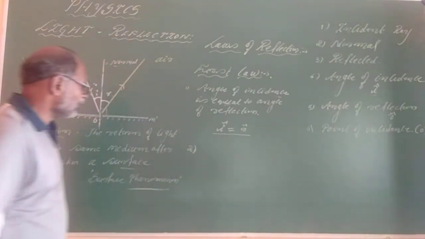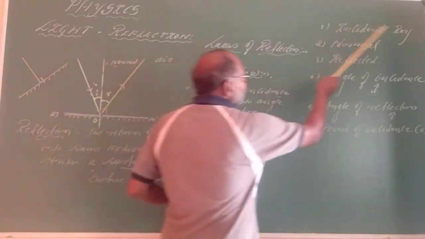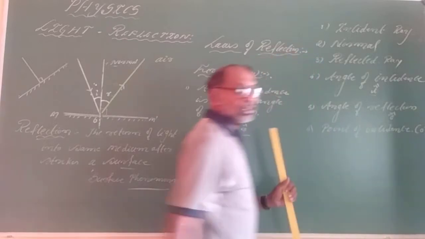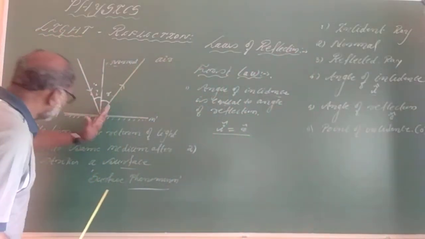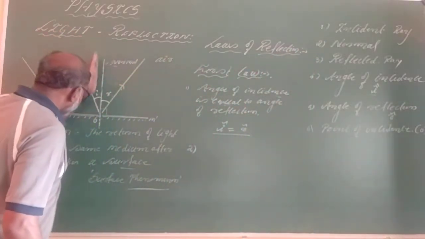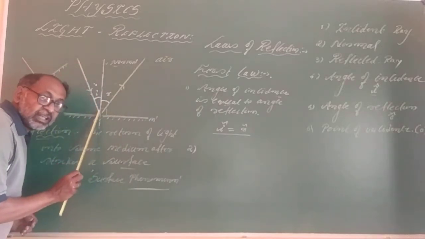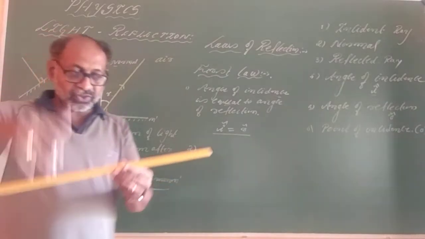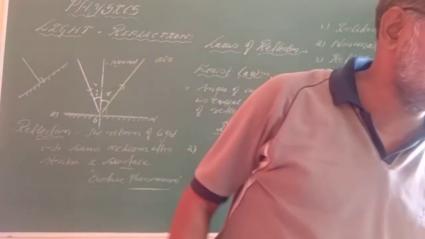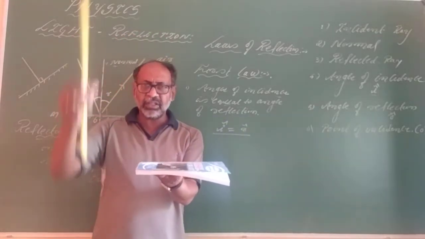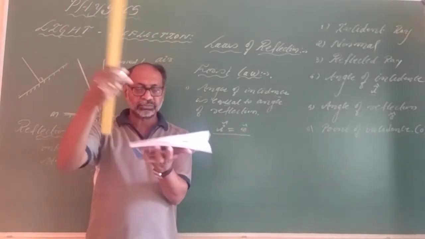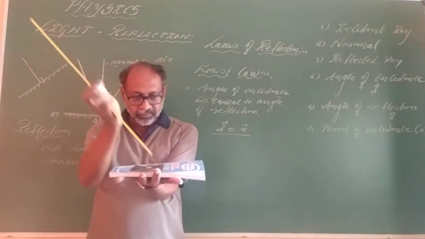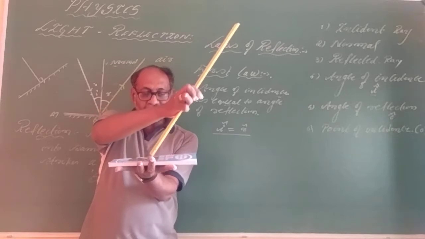The second law: the incident ray, reflected ray, and the normal at the point of incidence. Please listen carefully here. Let us consider like this. Here I have a book. Here is an incident ray. This is the point of incidence. Incident ray. Here it is the reflected ray.